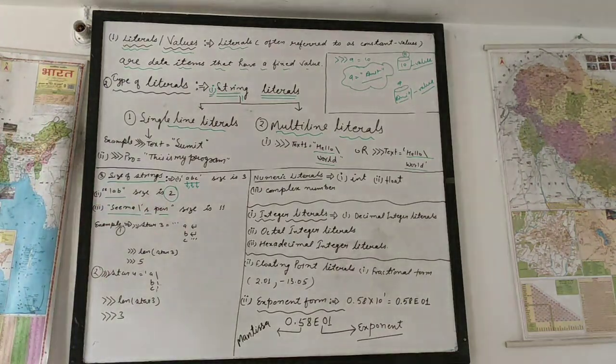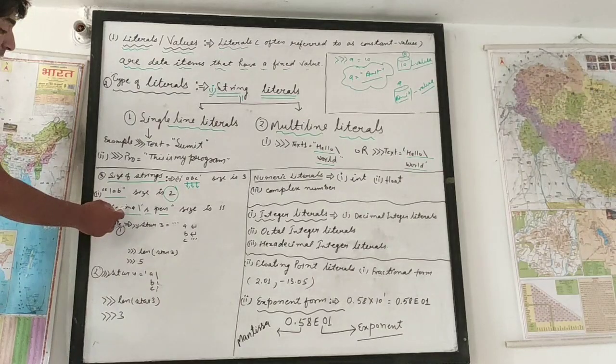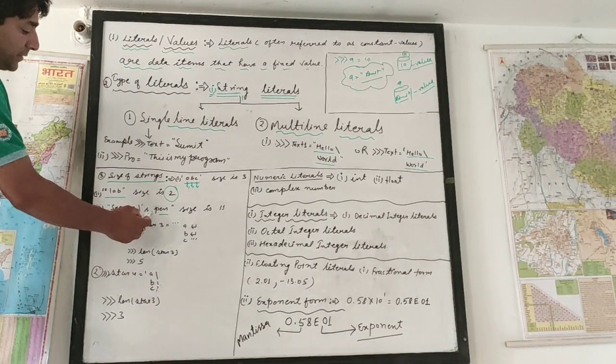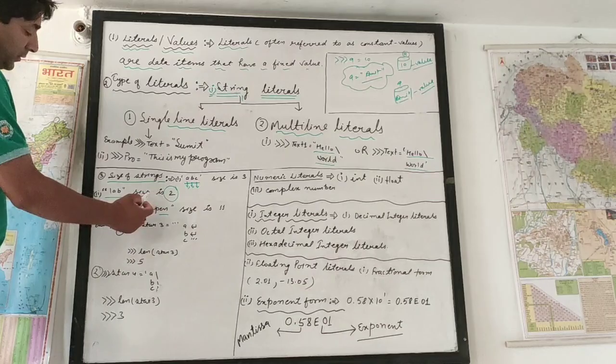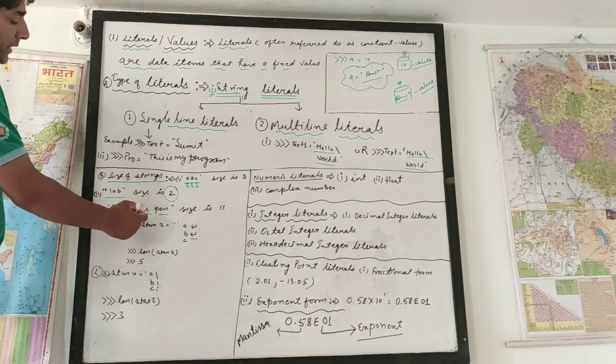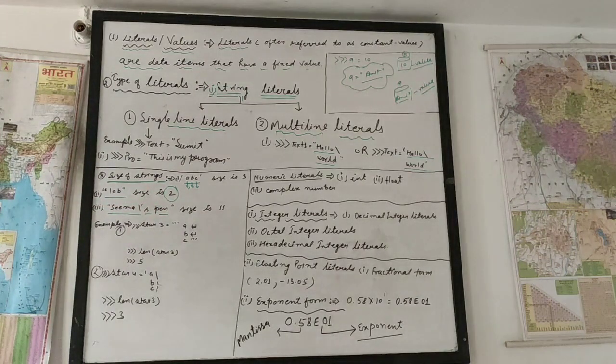How many sides is it? It is 11. Why? This is 1, 2, 3, 4, 5, and 6, 7, 8, 9, 10. Then 11. The comma is also counted, and the quotation marks are also counted. Okay, so that is the example.